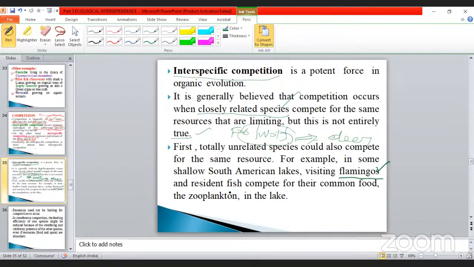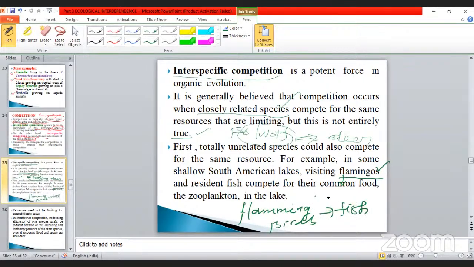Flamingo is one of the birds you already know about. Normally, flamingos mostly eat fish, isn't it, my dear?